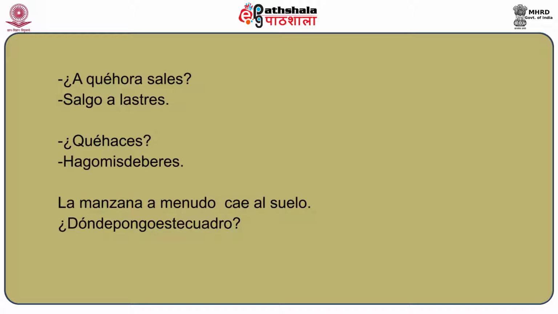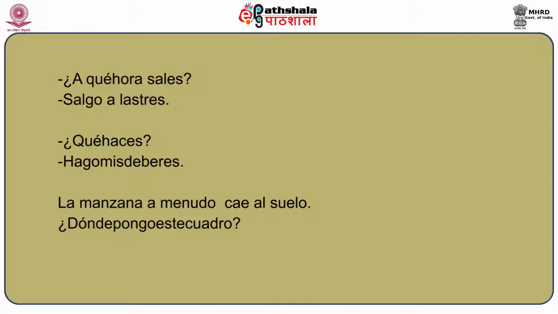Second example is with the verb hacer, that is to make or to do. And if I say ¿qué haces?, this means what are you doing? That's the tú form, from haces. And the reply can be hago mis deberes, meaning I am doing or I do my homework.